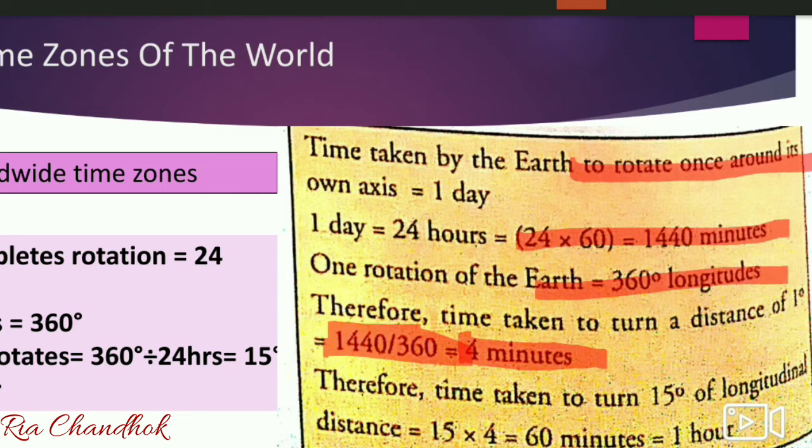What if the earth travels 15 degrees of longitudinal distance? The time taken can be calculated by multiplying 15 degrees with the time taken to complete 1 degree, which is 4 minutes. So for 15 degrees, the time taken by the earth is 60 minutes or 1 hour.